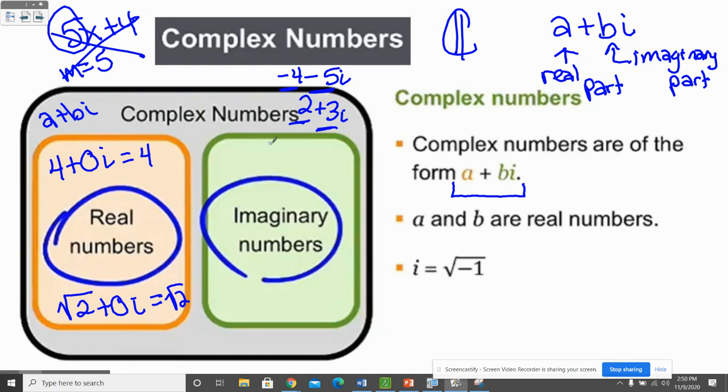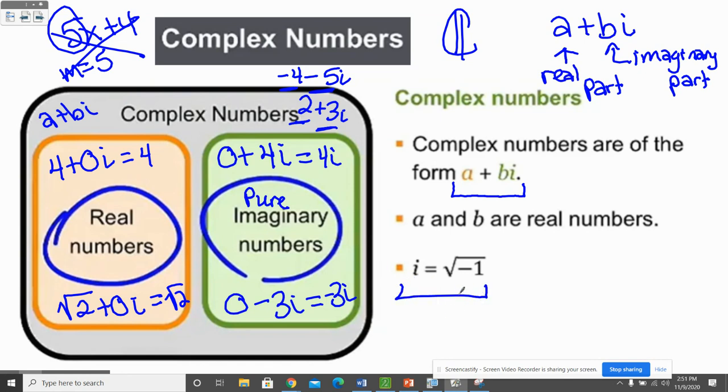So pure imaginary numbers would have a real part of 0. So 0 plus 4i, or we would just call it 4i, or 0 minus 3i, or we would just call it -3i. These are called pure imaginary numbers, which has 0 for a real part, and here is a -3 for the imaginary part. So complex numbers are all numbers, and they could have both a real and imaginary part. They could just have a real part, or they could just have an imaginary part. And never forget that i is telling us that it's the square root of -1.